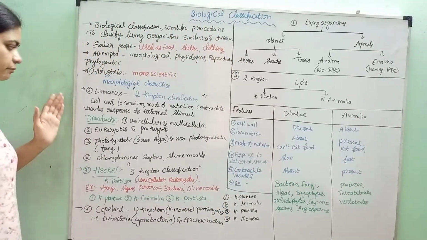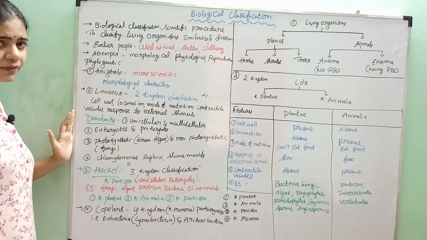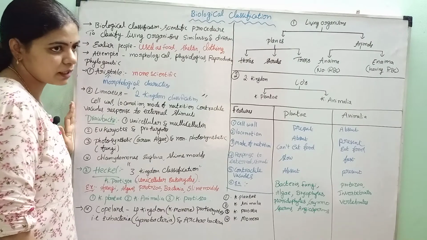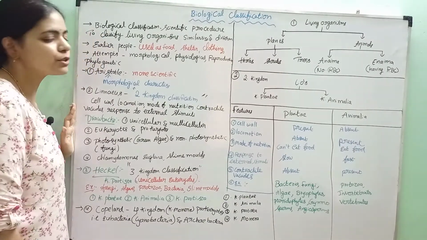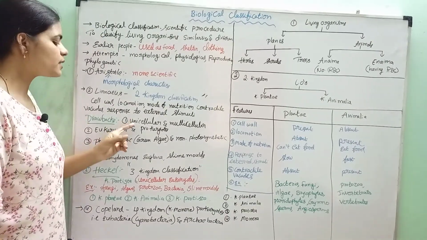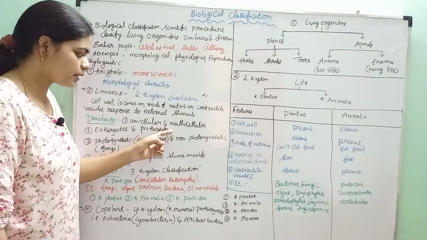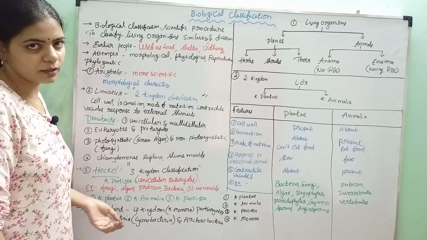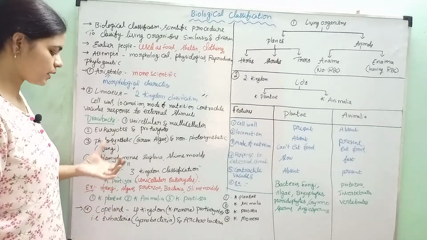But in the two kingdom system of classification, Linnaeus was not able to distinguish between unicellular and multicellular organisms, because he could not explain what unicellular and multicellular organisms are.